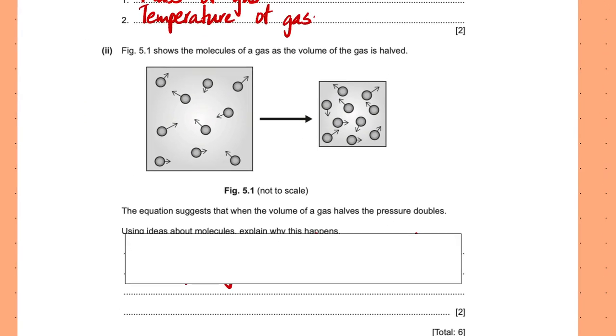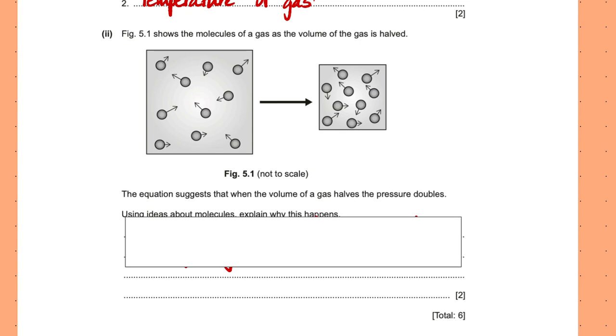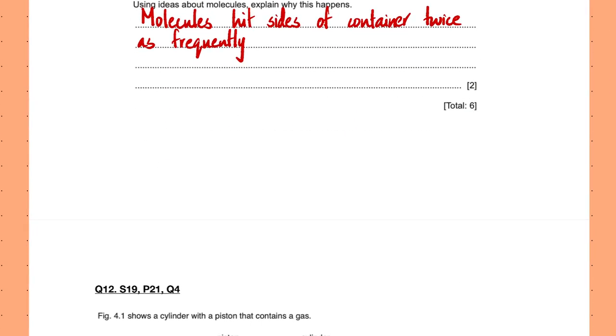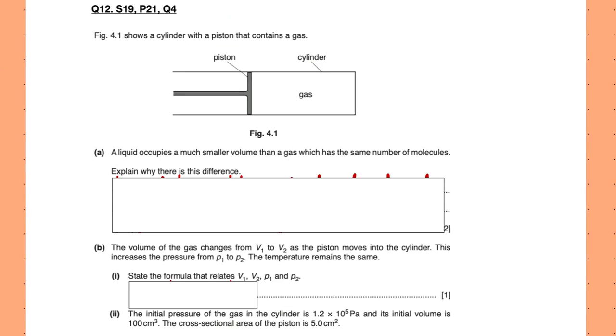5.1 shows the molecules of gas as the volume of the gas is halved. The equation suggests that when the volume of a gas halves, the pressure doubles. Using ideas about molecules, explain why this happens. So pressure doubling means that the molecules now collide more frequently, but exactly how much more frequently? Twice as frequently, and that creates double the pressure. So you need to be clear with your wording here.